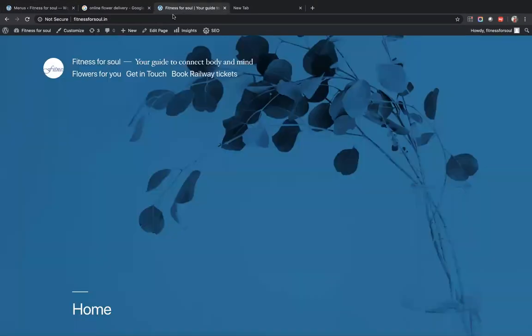Go back to the site. Refresh. Yeah, sub menu. I'll repeat. See, this has become a sub menu. This has become a sub menu. Understood? I'll show it again very quickly.